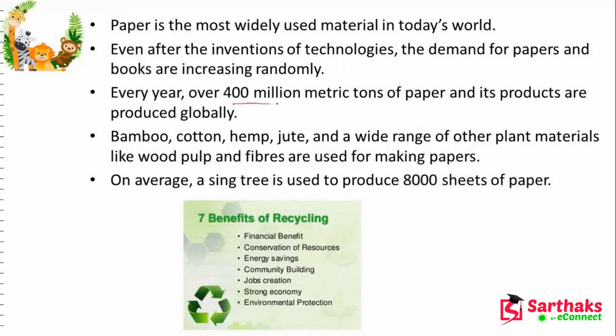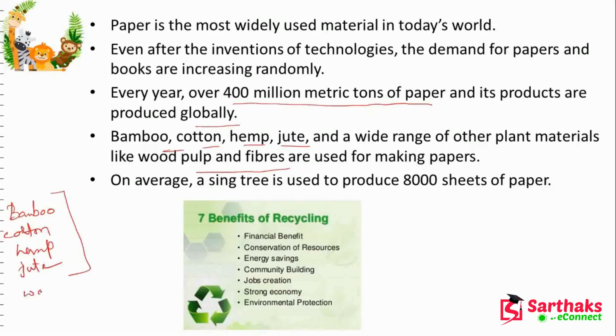So every year over 400 million metric ton of paper and its products are produced globally. Bamboo, cotton, hemp, jute and a wide range of other plant materials like wood pulp and fibers are used for making papers. Other wood pulp also we are using. So we have to reduce this one.